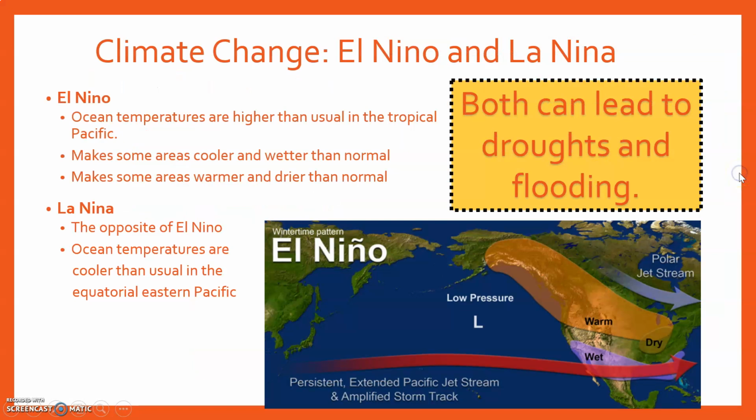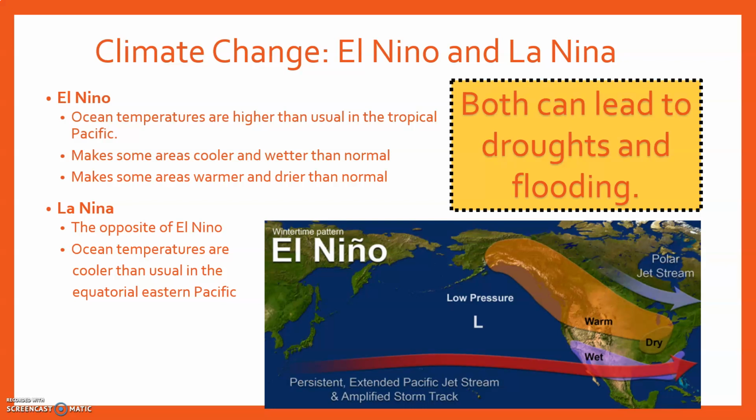All right. So my AC students only, you need to learn about El Nino and La Nina. El Nino and La Nina both can lead to droughts and flooding. It's very important to understand. El Nino and La Nina mean the boy and the girl in Spanish.